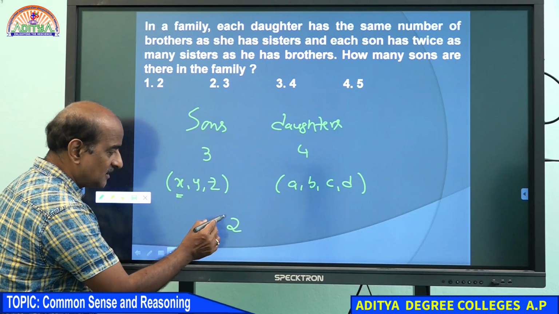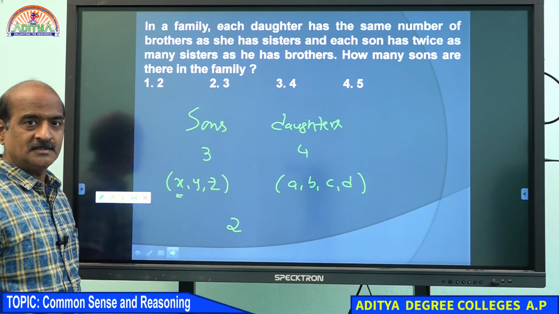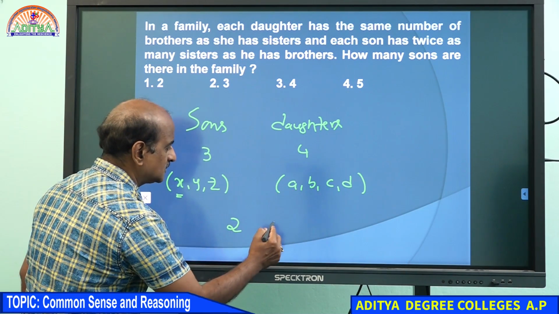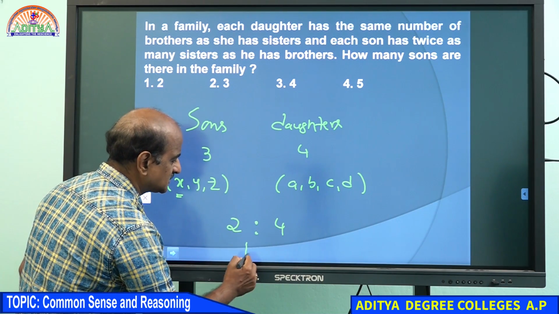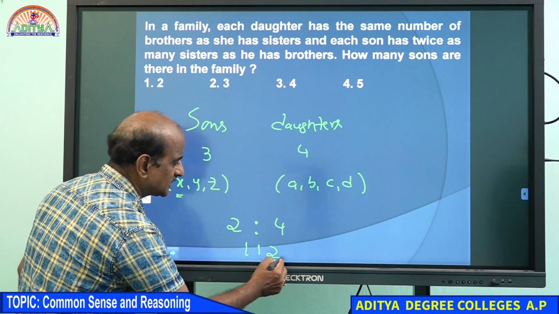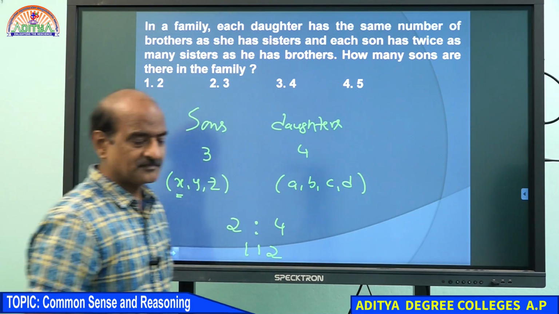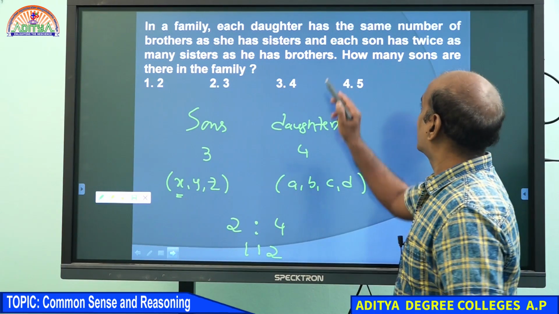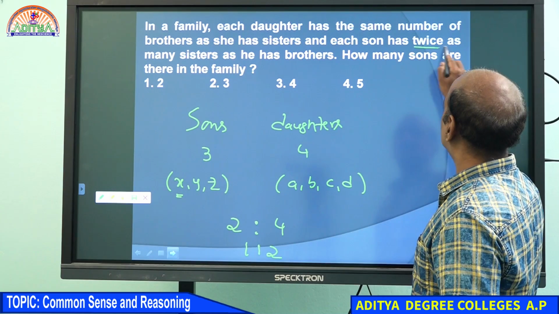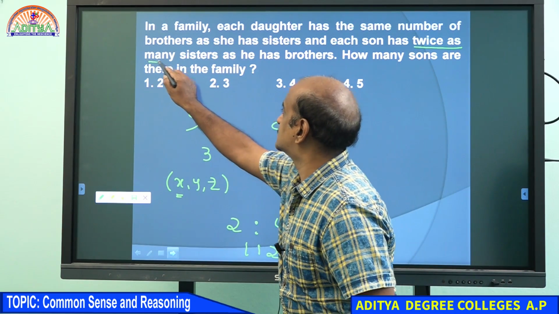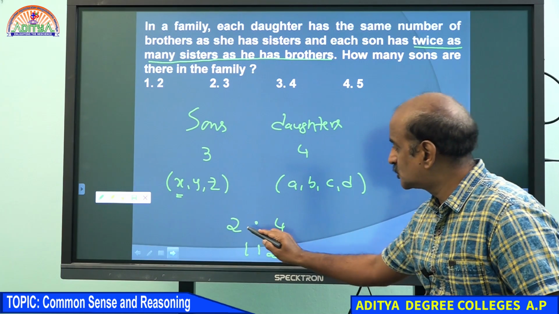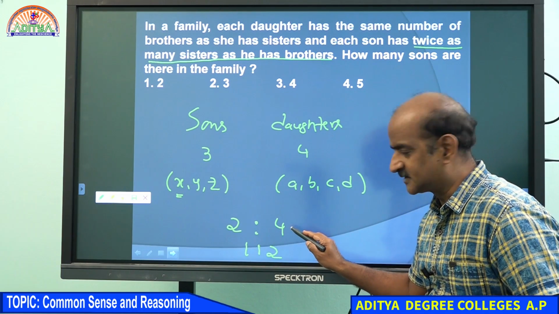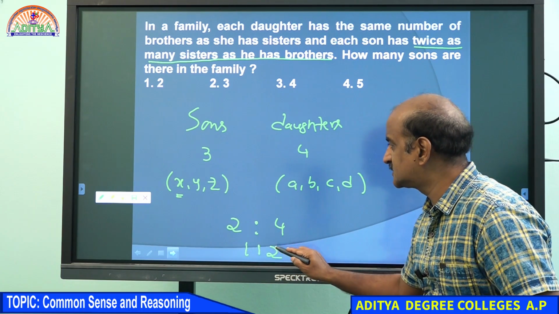X says I have 2 brothers and 4 sisters. Hence, my brothers and sisters are in what ratio? 1:2. Each son has twice as many sisters as he has brothers. 2 brothers, 4 sisters. So the ratio is 1:2.